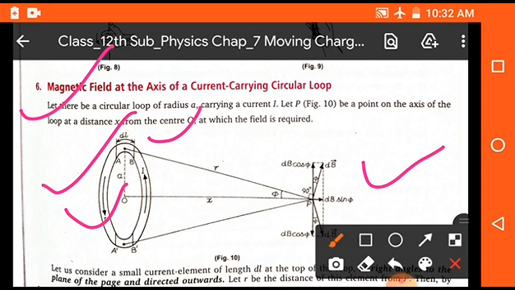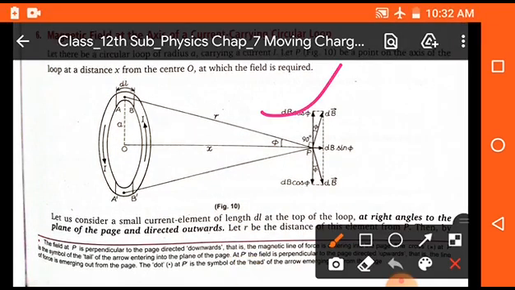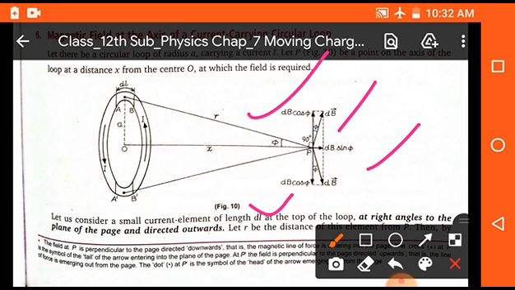So due to the small length, the magnetic field at point P is divided into two components. The first component is dB cos phi, and the other is dB sin phi, which is away from the axis. dB is the magnetic field which is perpendicular at point P due to the small length dl. In the same way, in the downward direction, dB cos phi and dB sin phi.